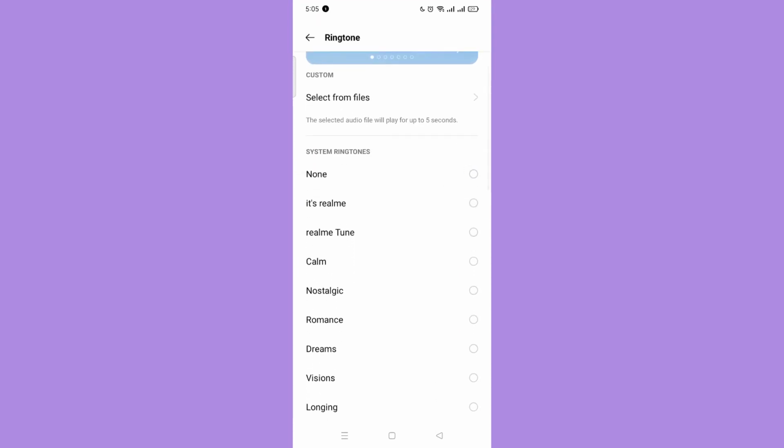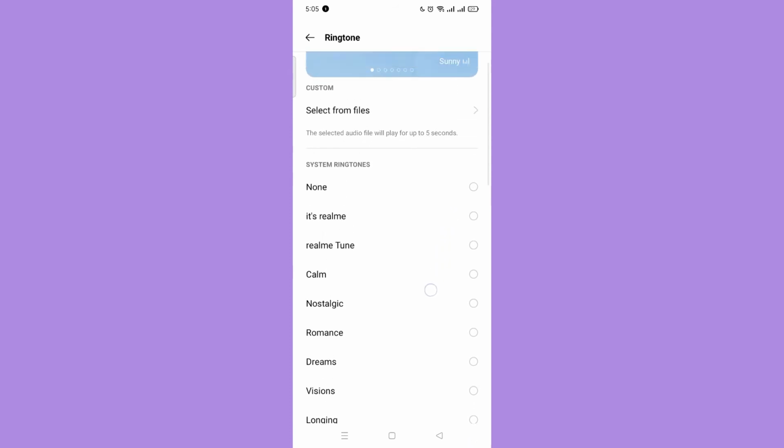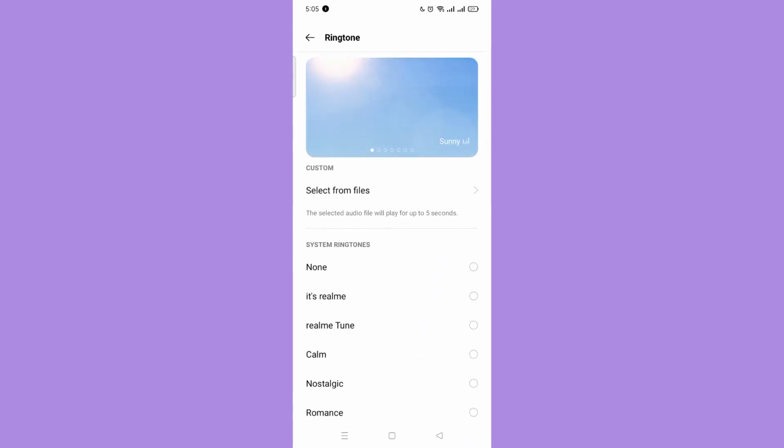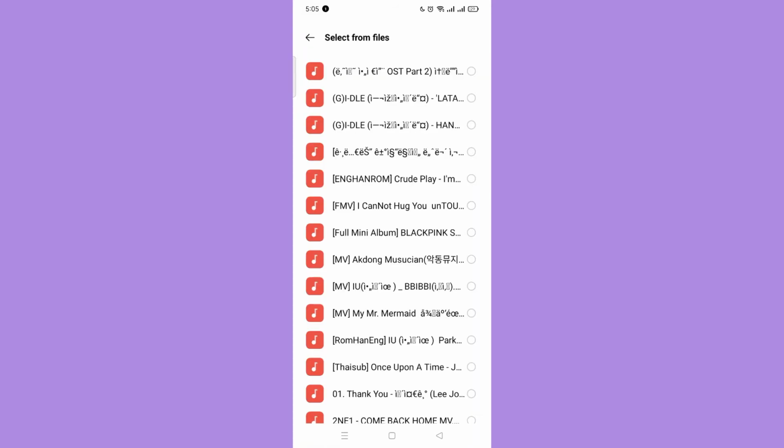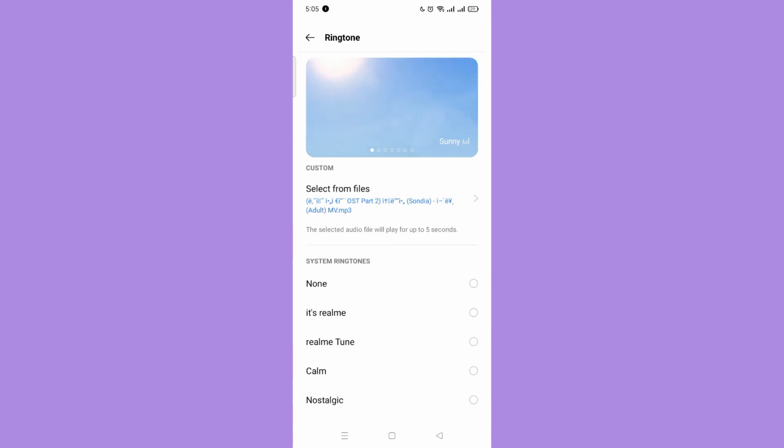But if you want to have a custom alarm sound, tap Select Files just below the custom. Then, you will see all the MP3 files that are on your phone. Select the sound that you want.